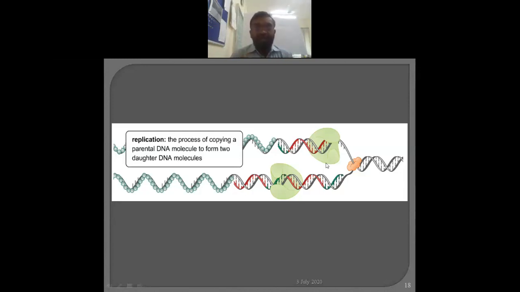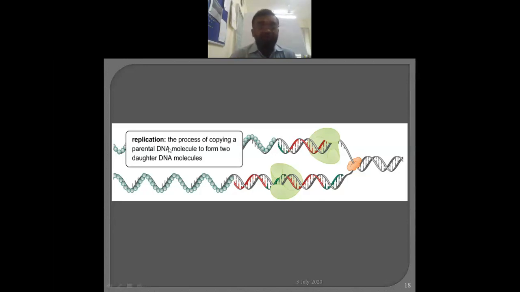Because DNA makes an exact copy of itself, this is the central molecule, and it encodes all the information as far as the genetic makeup or the phenotype is concerned. Hence, for reproduction, DNA is the basic. So once it is clear, three points are important as far as the definition is concerned.